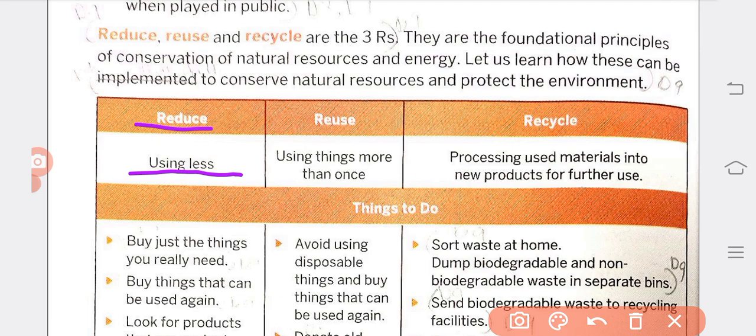We leave it and can buy another biscuit or another company's. That's called reduce. Next, reuse.